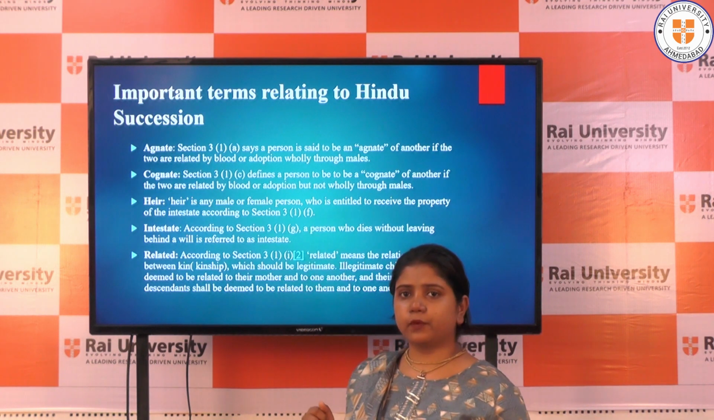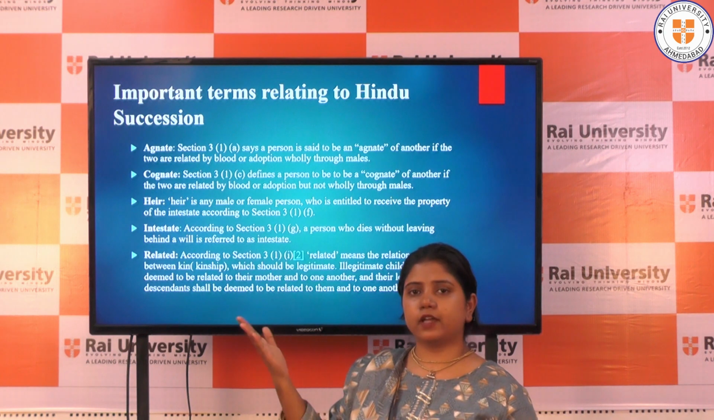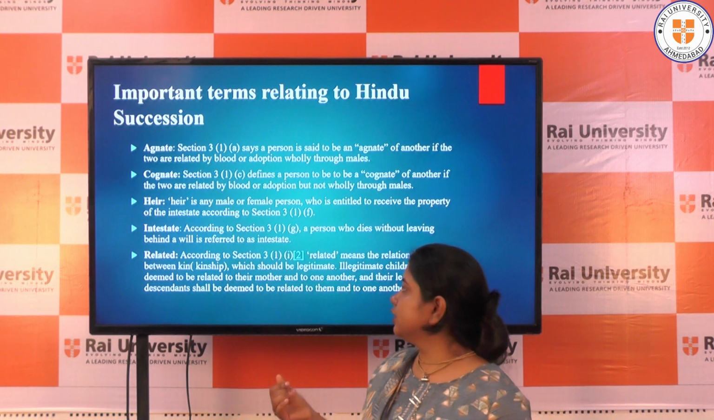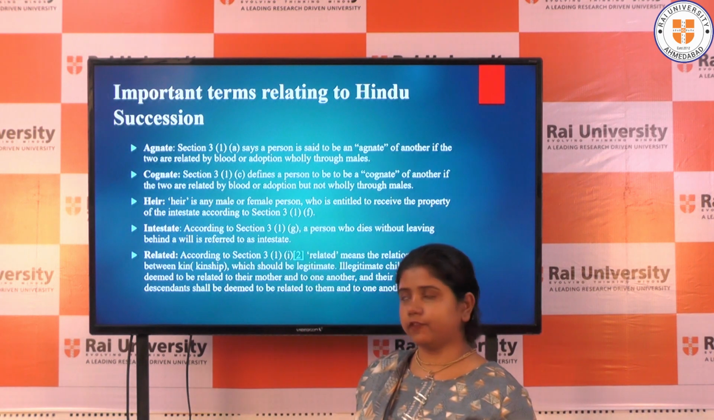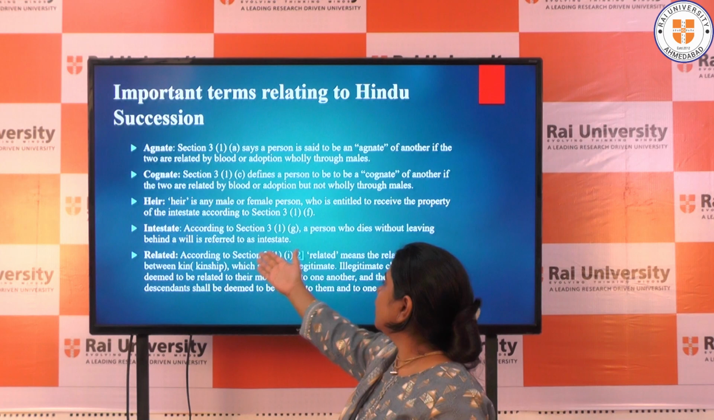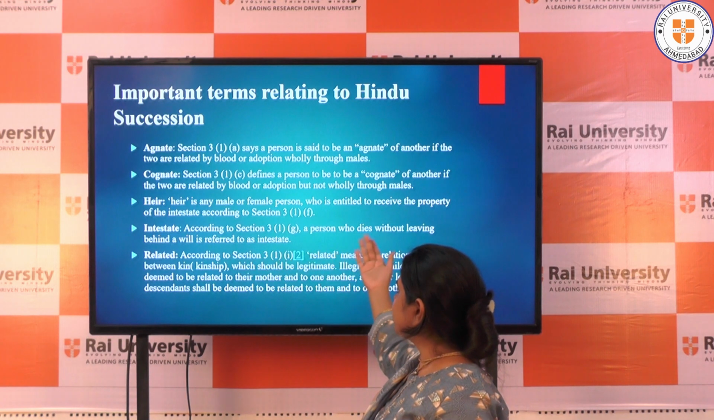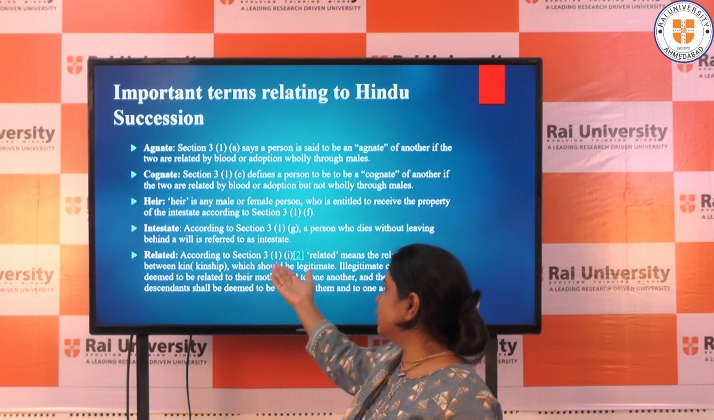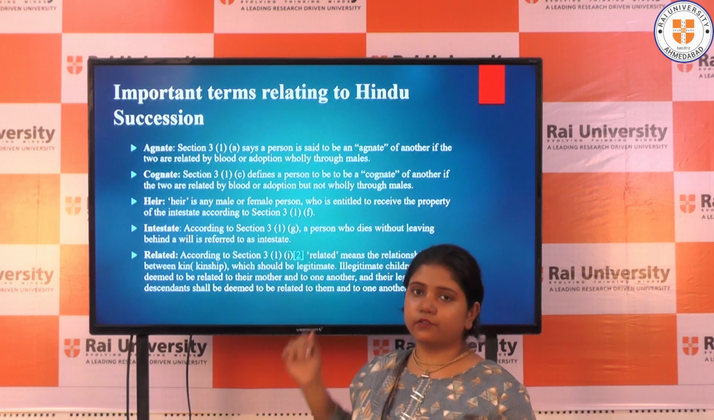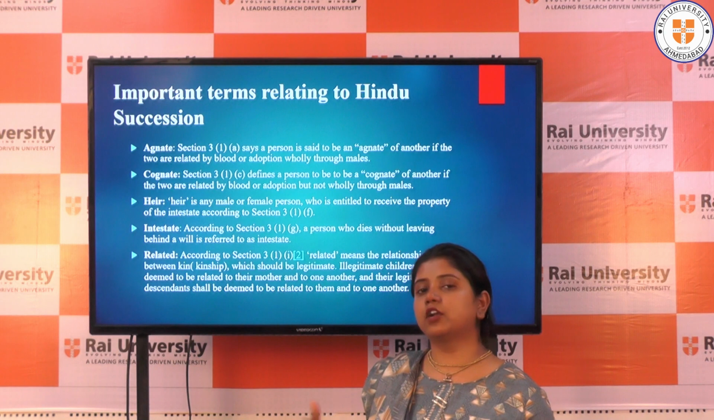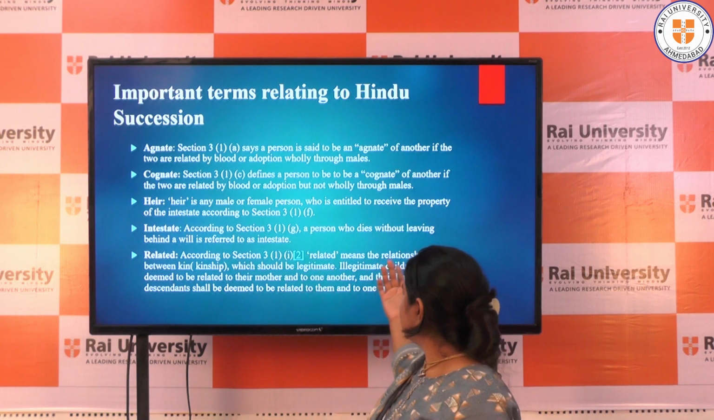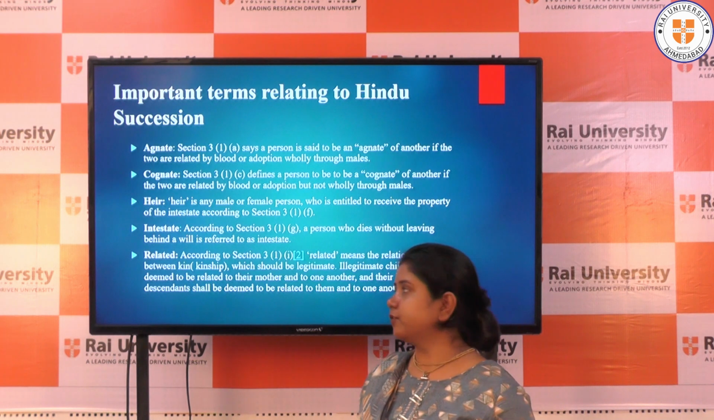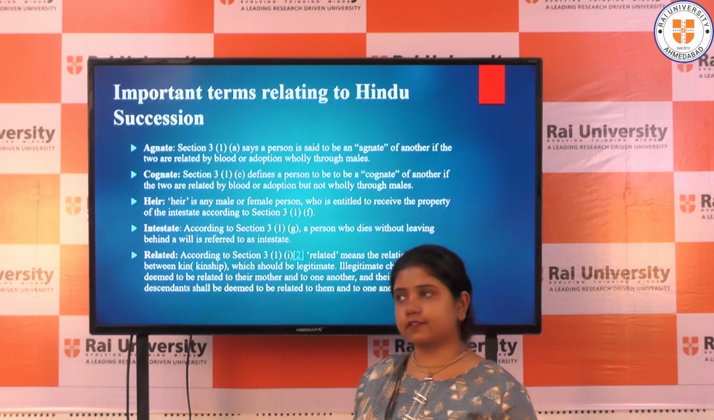maybe a descendant of the particular person. For example, if a father dies, the property will belong to the son. So the son will be the descendant of the father and he might be the heir as well. Intestate. According to section 3, subclause 1, subclause G, a person who dies without leaving behind a will is referred to as intestate. We have discussed the intestate: a person who has not made any will, who does not transfer his property by making a will and dies without making any will, that person will be considered as intestate.